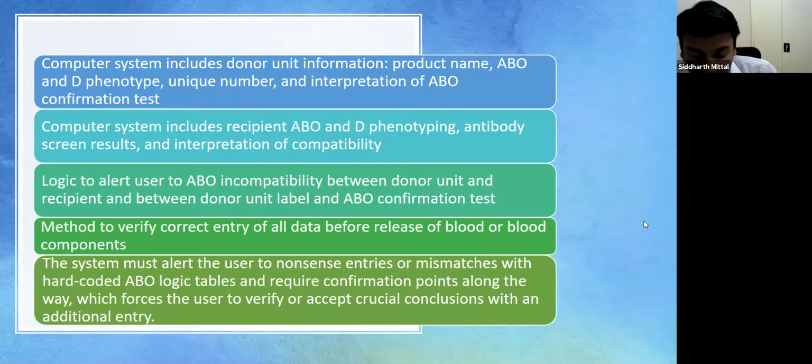Also, when we are entering results on a computer cross-match, keystroke errors are very, very common. And therefore, there should be methods to verify that correct entry has been done for all the data before the release of blood components. Hard ABO logic tables should be encoded in the system to prevent nonsense entries or mismatches.